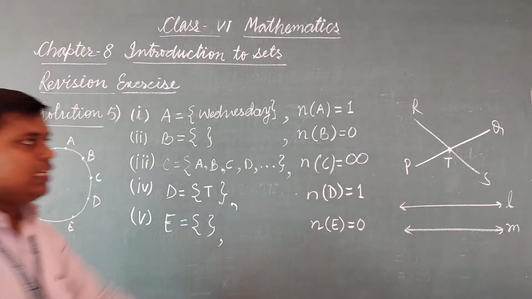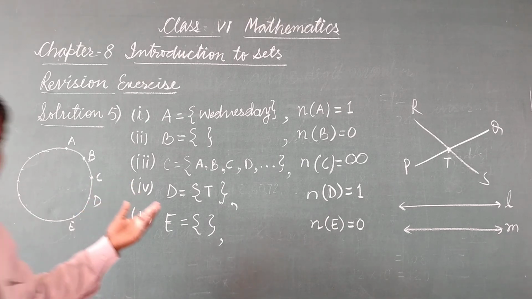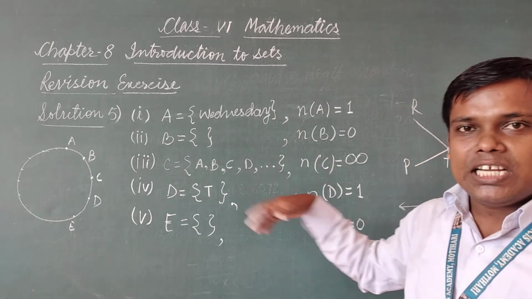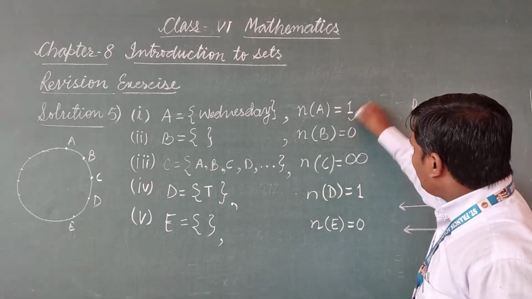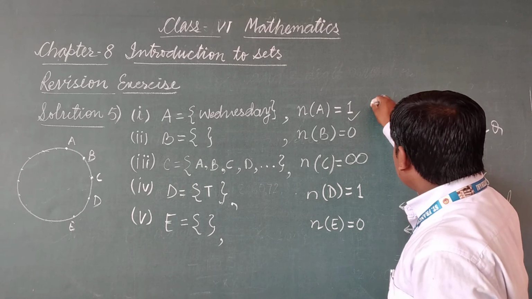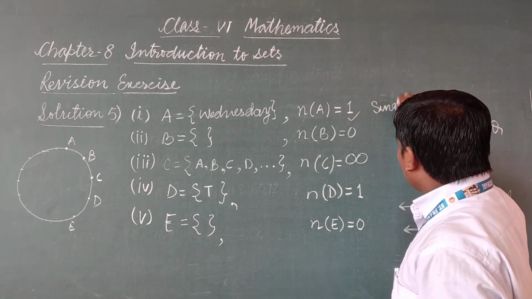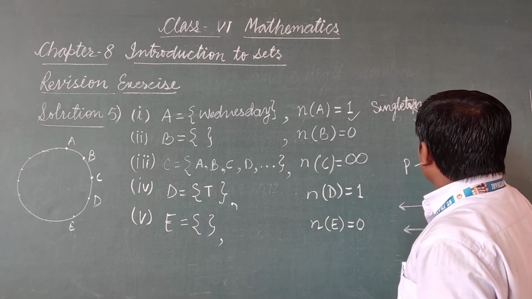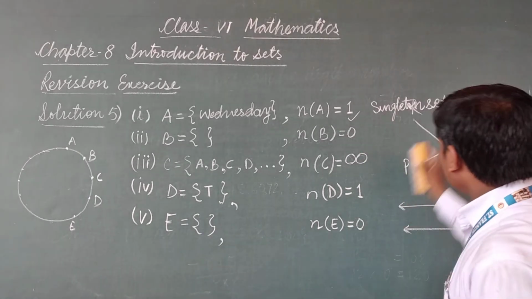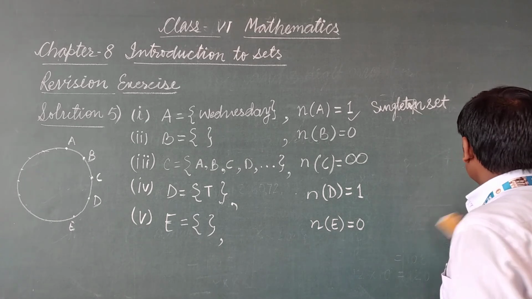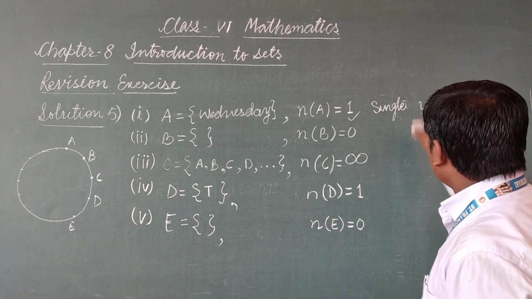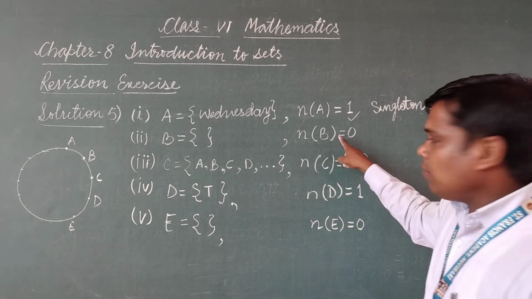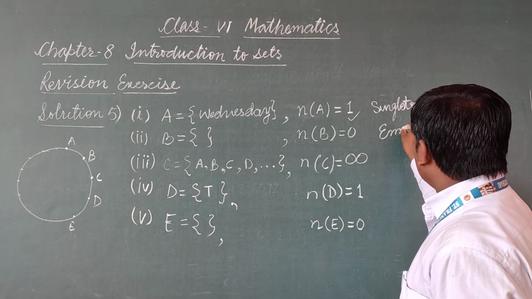Now on behalf of this, it is quite easy to classify which one is a singleton set, empty set or infinite set. As number of elements is 1, so it is a singleton set. Here cardinal number is 0, so it is an empty set.